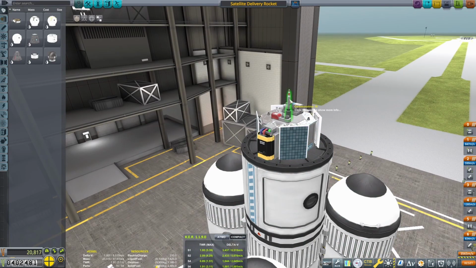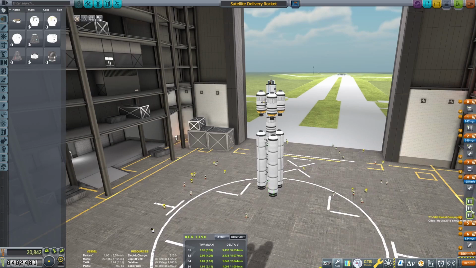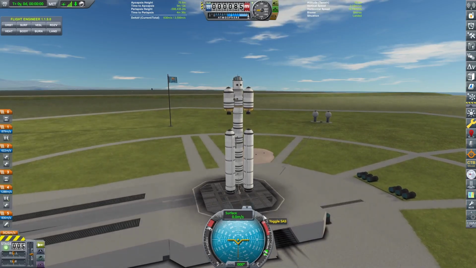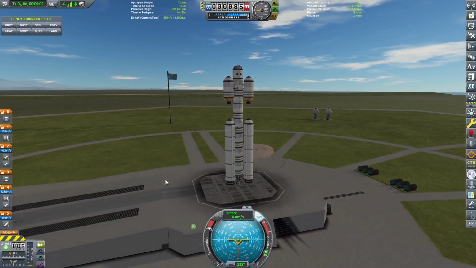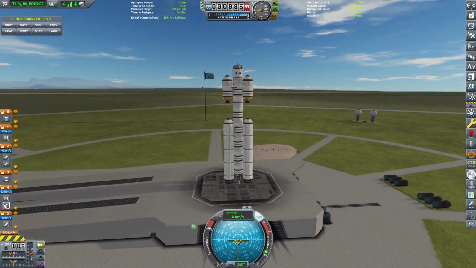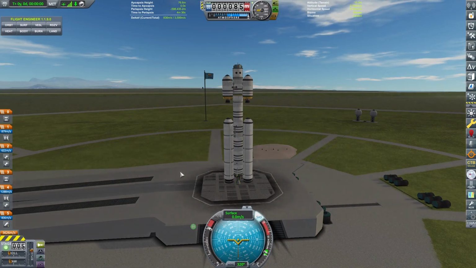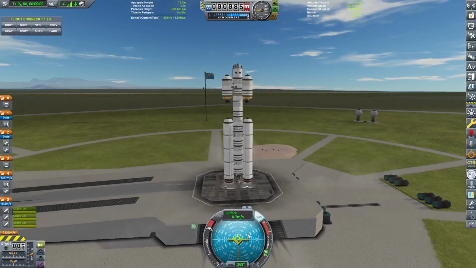I didn't extend the antenna on the other craft, but that's okay. The other thing is I think they should be happening at the same time as this. So let's do that. What I did was I put the decouplers on the same stage as firing this rocket.